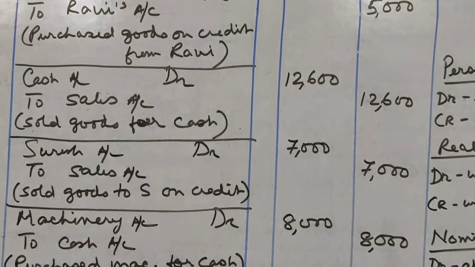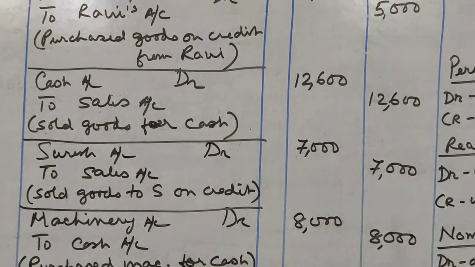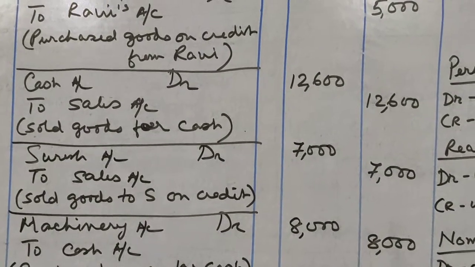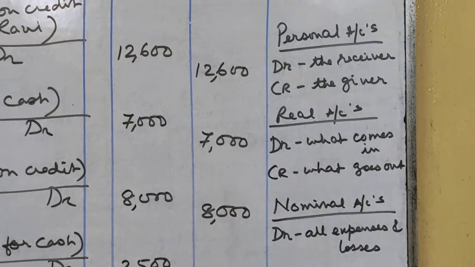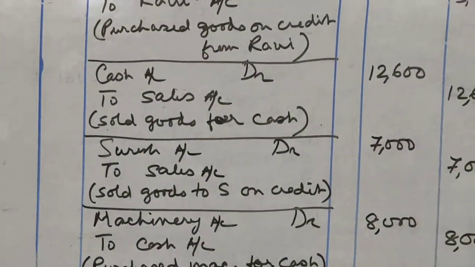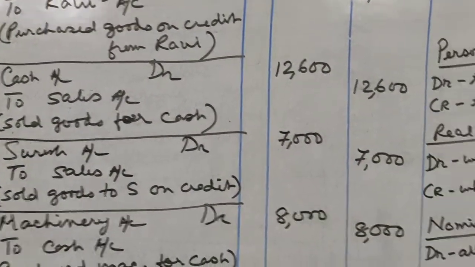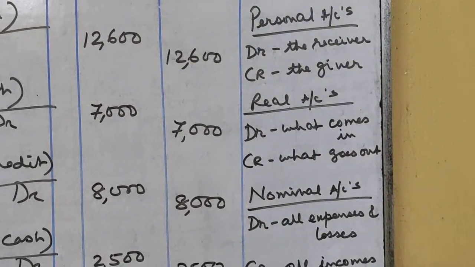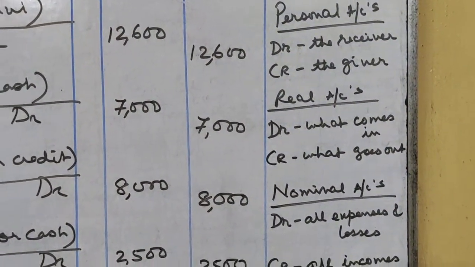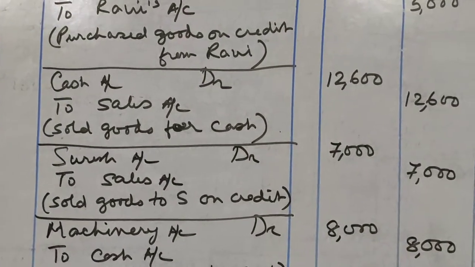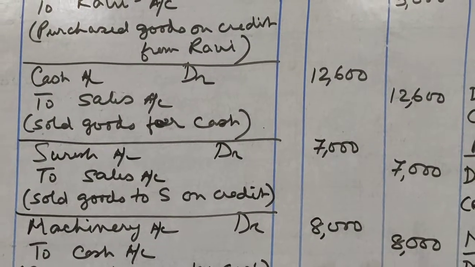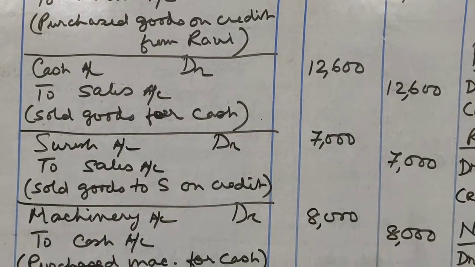And goods are going out due to sales. So just now I told you, whenever goods go out of the business, it will be credit. It is a real account. Goods are going out due to sales, therefore sales account will be credited. Again, real account, the rules are debit what comes in, credit what goes out. So I will credit sales account. Whenever we sell goods and goods go out of the business, sales account is credited.